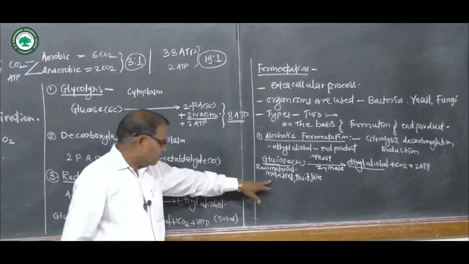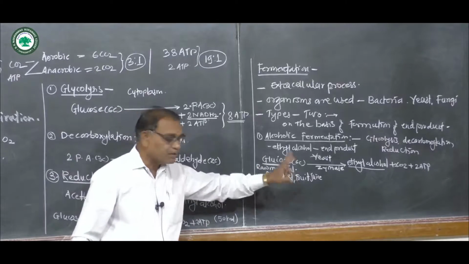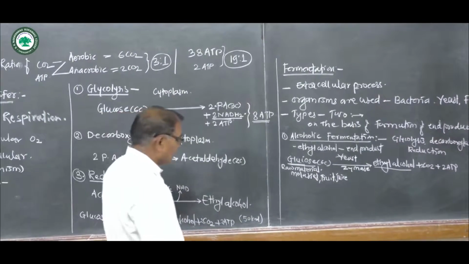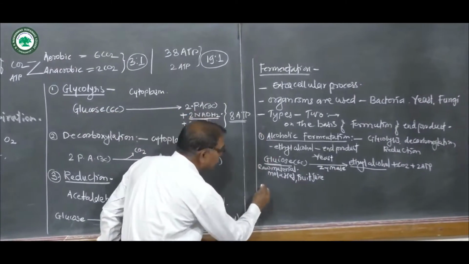Therefore these raw substrates, molasses and sugar juice, are used as raw materials in the process of alcoholic fermentation.